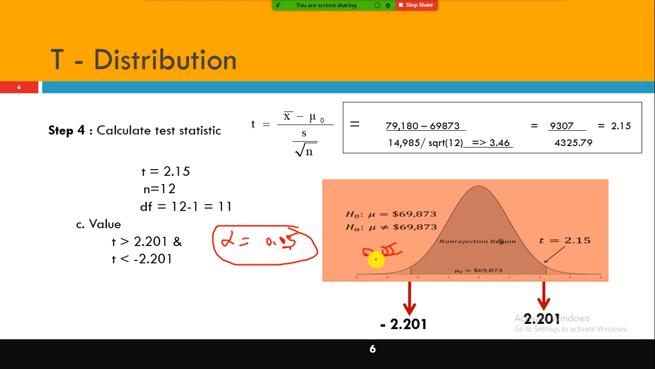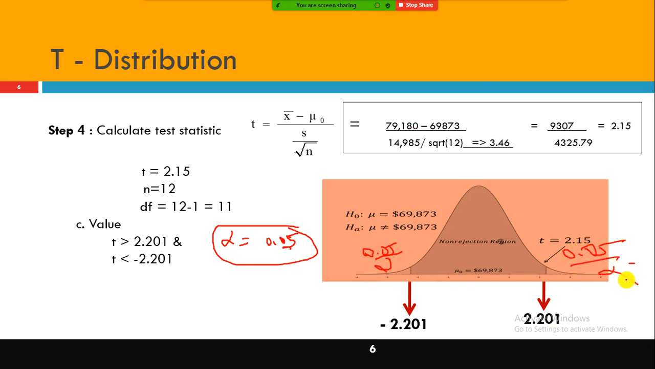Okay, I got it. There are two tails. I'm just asking for one tail. What will be the alpha? It will be 0.05, right? That's a good question. For a left tail test alone, it is 0.05 only. But in the case of a two tail test, it is 0.05 divided by 2 only.